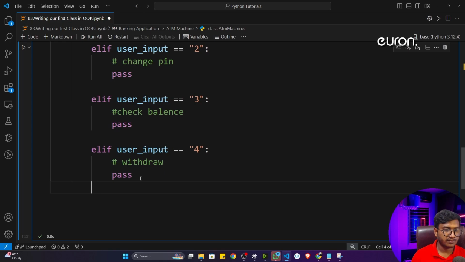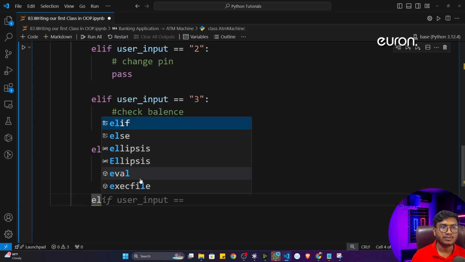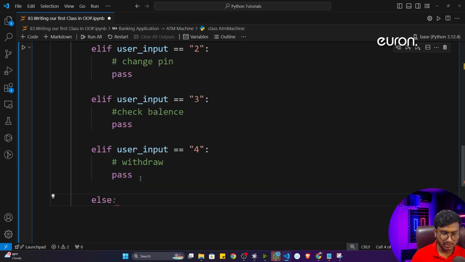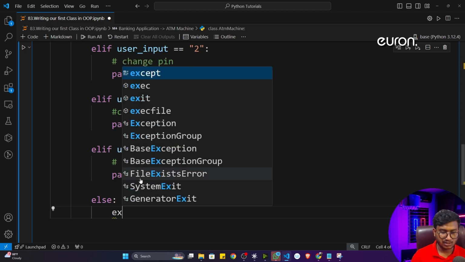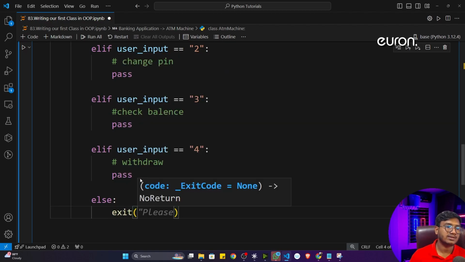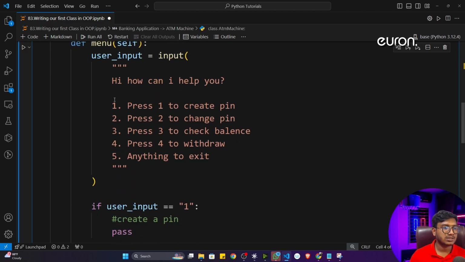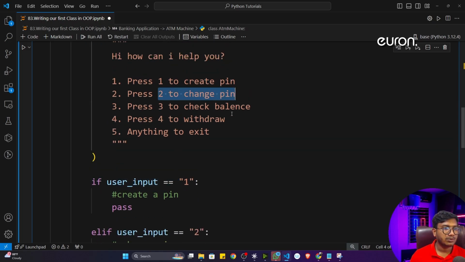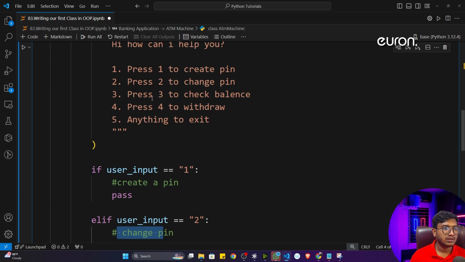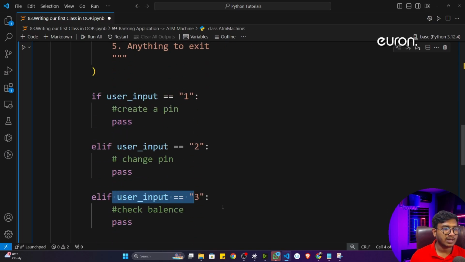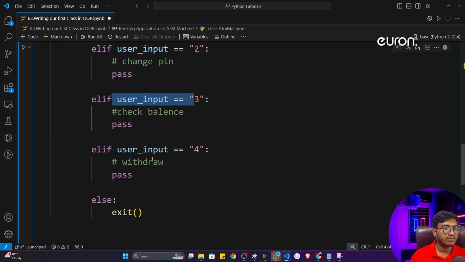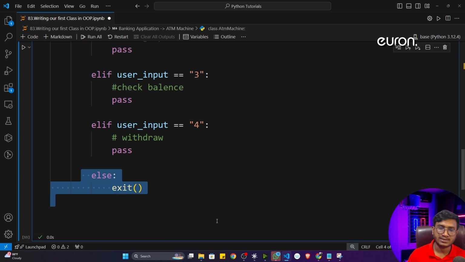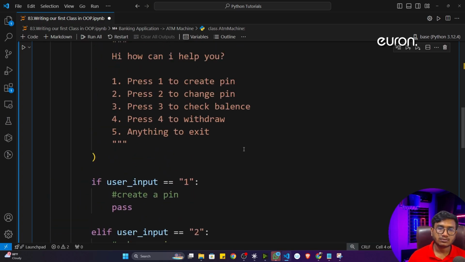Else, if they are giving any other input, I'll just write in the else condition: simply I'll do the exit operation from my application. Okay, this is the idea. So here you can just match 1 to create a pin, 2 to change the pin, 3 to check the balance, 4 to withdraw, and anything else to exit. That's how I have created the skeleton of this particular code.